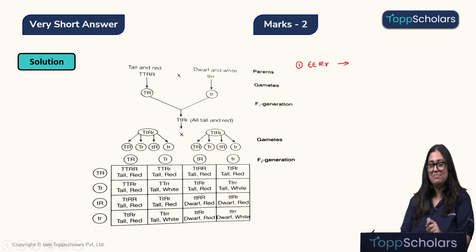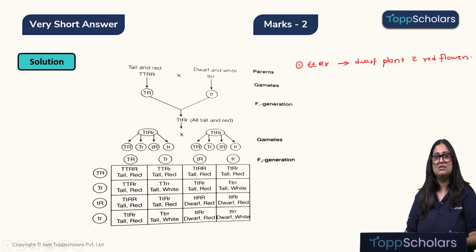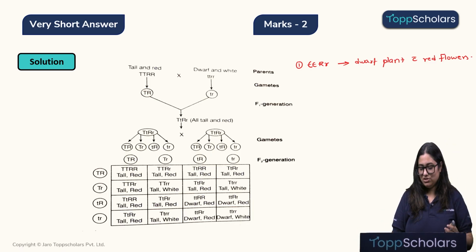So this phenotype will be a dwarf plant with red flowers. Right, children? The next question is to find the phenotype of all the progeny that will be seen over here.